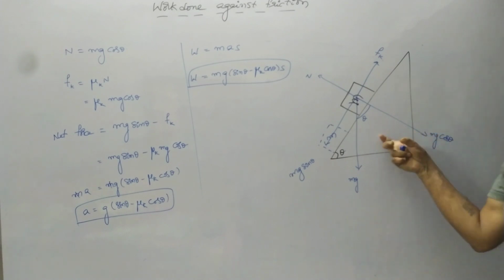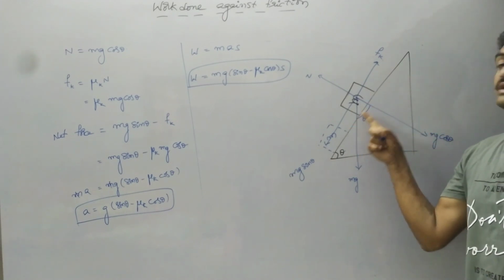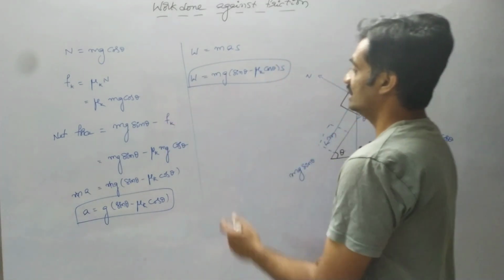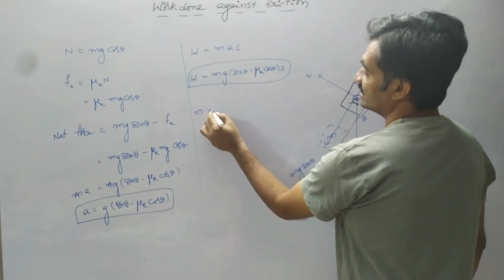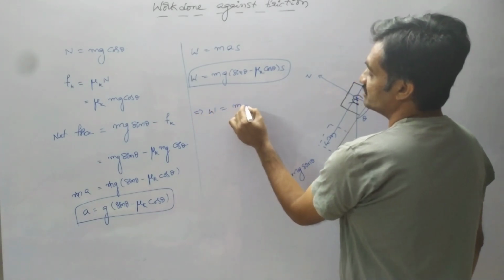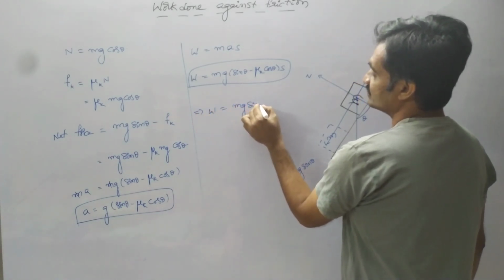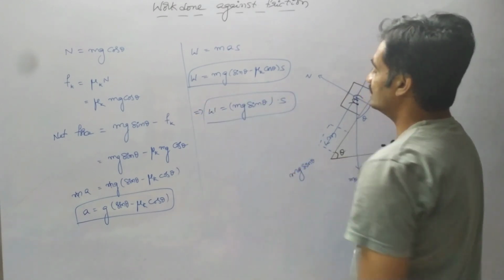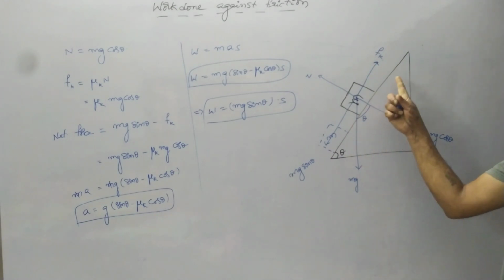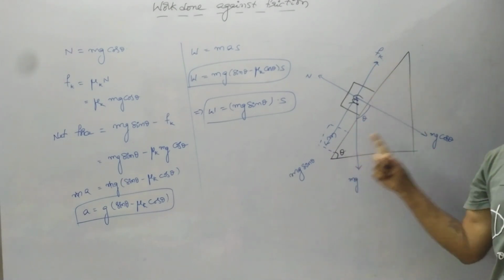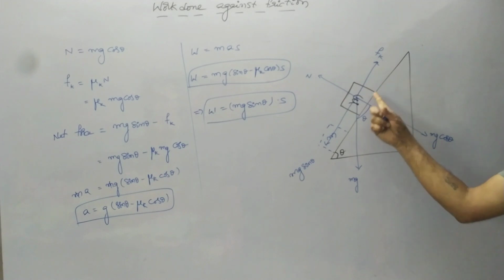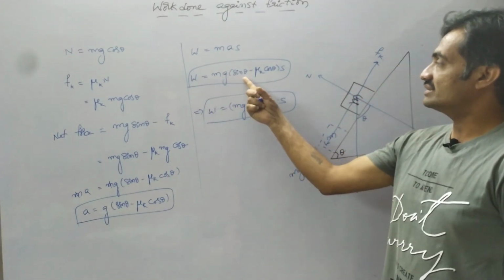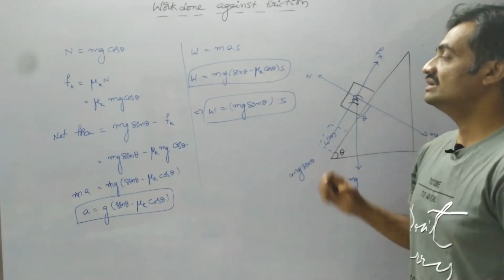If we consider that this inclined plane does not possess friction, then we neglect the kinetic friction force. Then the work done can be given as W equals mg sin theta into s. This represents the work done by the block when it is sliding down on the smooth inclined plane, whereas the work done by the block when it is sliding down on the rough plane is mg into sin theta minus mu k cos theta, into s.